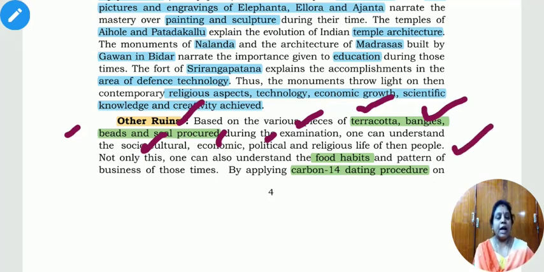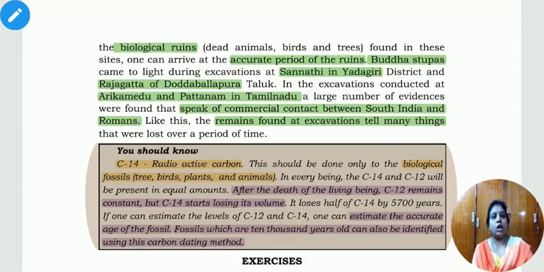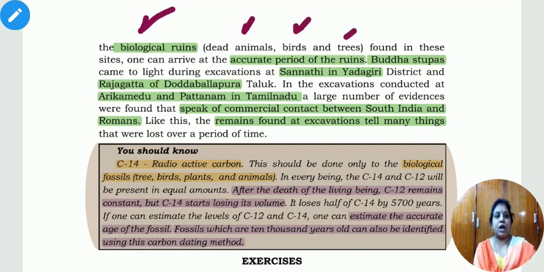And we can understand their food habits and we can know what type of business they were doing in that period of time. For example, by applying the carbon 14 dating procedure on biological ruins like dead animals, some of the birds, and the trees which are found in these important sites, that will also give you the accurate period they belong to.